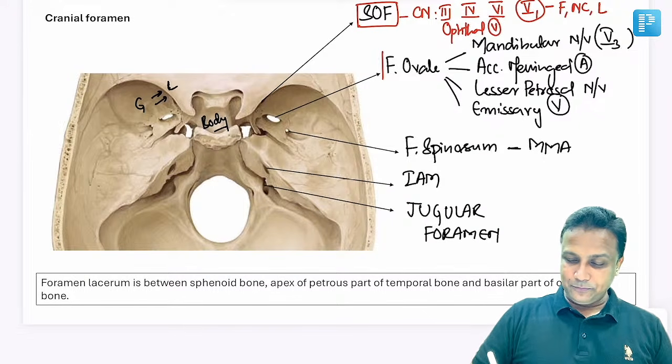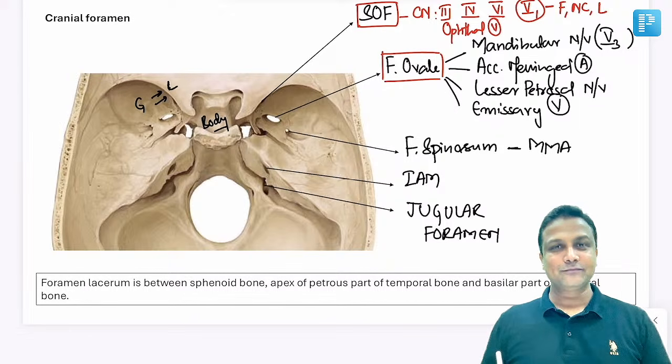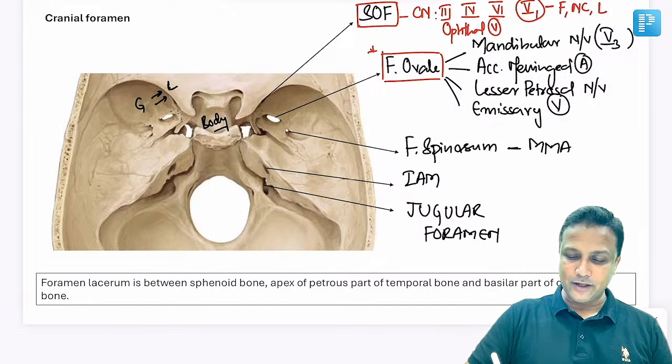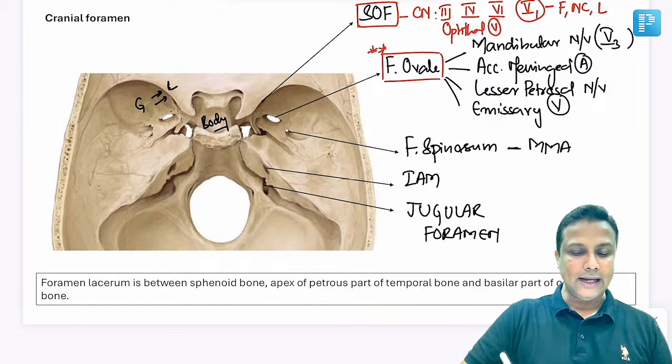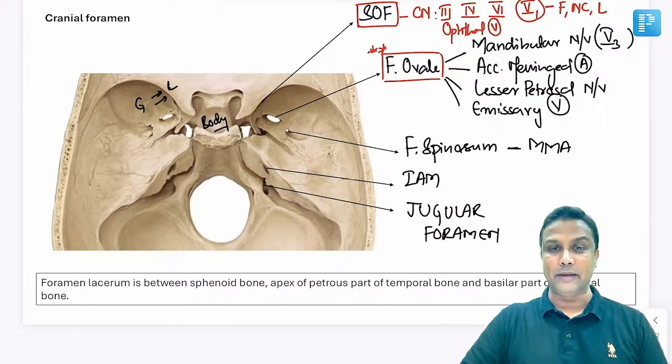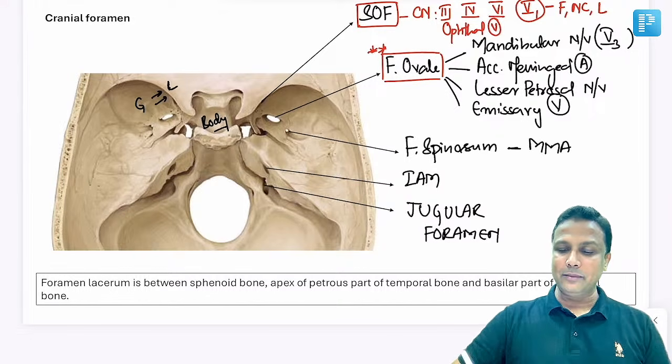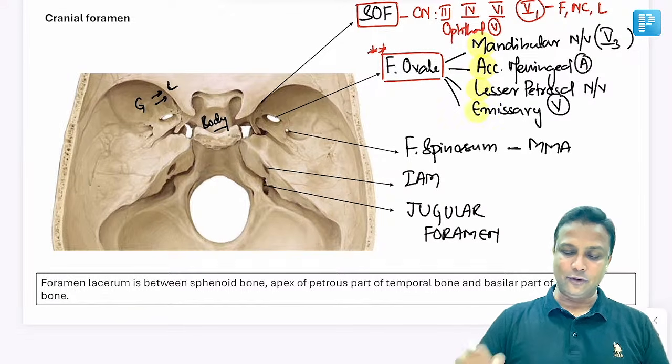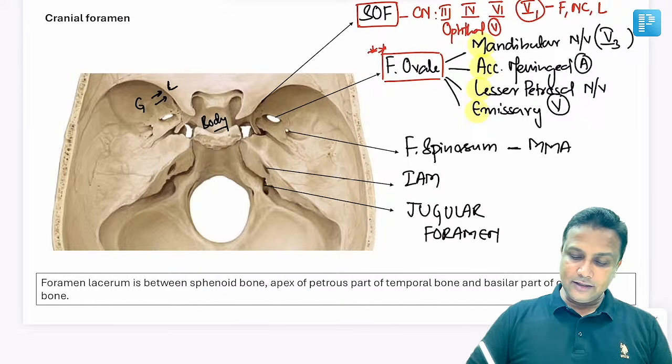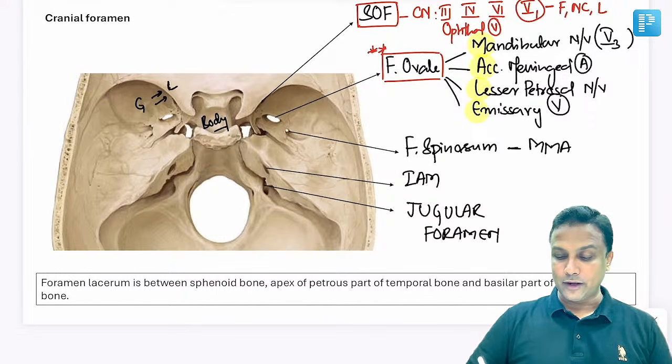फोरामेन ओवेल. Foramen ovale, very famous one, very important one. यहाँ से 4 स्ट्रक्चर्स पास होते हैं and we remember that with the mnemonic MALE. In MALE, remember M stands for mandibular nerve, A for accessory meningeal artery, L for lesser petrosal nerve and E for emissary vein. And then foramen spinosum is another important one.